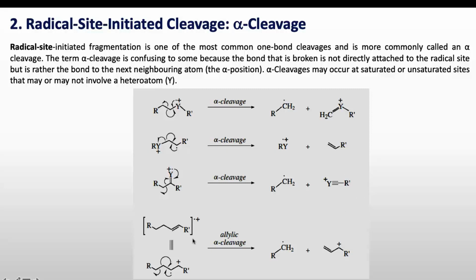And this is another example of allylic alpha cleavage, and this allylic alpha cleavage may have two resonance forms. If we talk about it, this is the radical site and this is the neighboring atom of this radical site, and finally this bond will cleave and will leave this radical and this cation. So this is the alpha cleavage, which is initiated by a radical site.